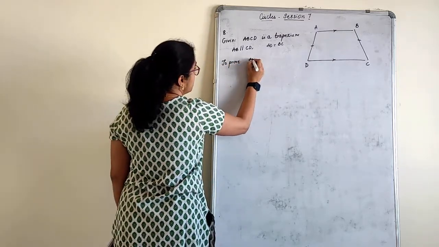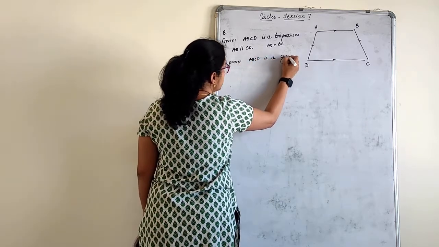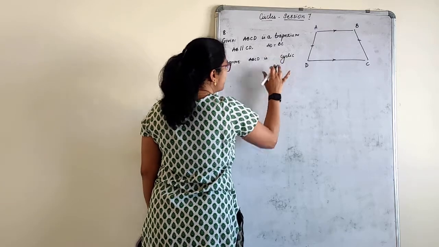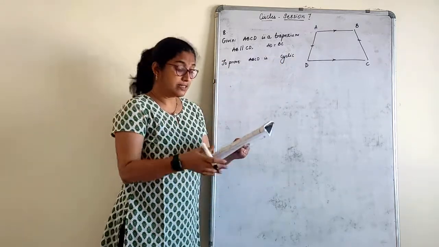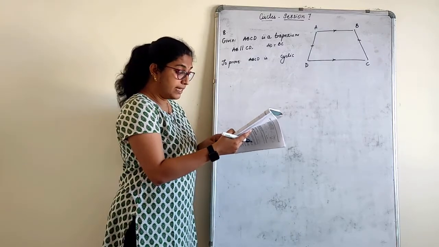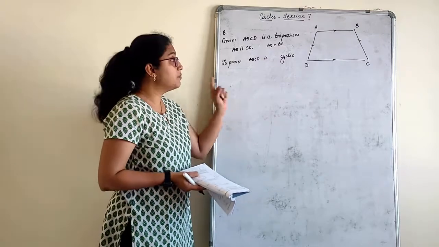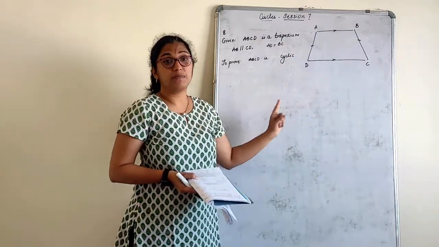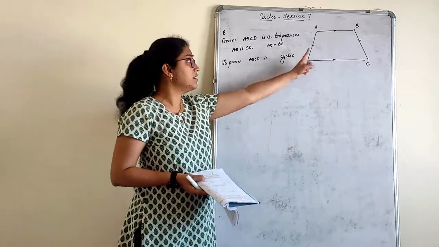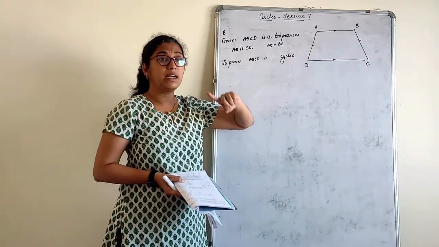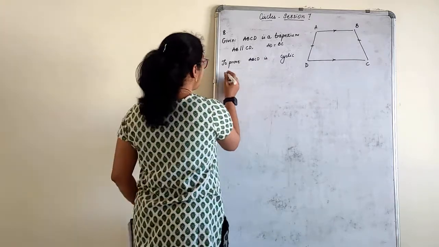Prove that ABCD is cyclic. That's enough. Cyclic trapezium or cyclic. The same question can be asked like this, children. Here it is given if the non-parallel sides of a trapezium are equal, prove that it is cyclic. Prove that an isosceles trapezium is cyclic. Both are the same. In an isosceles trapezium the non-parallel sides are equal. It can also be asked like this.